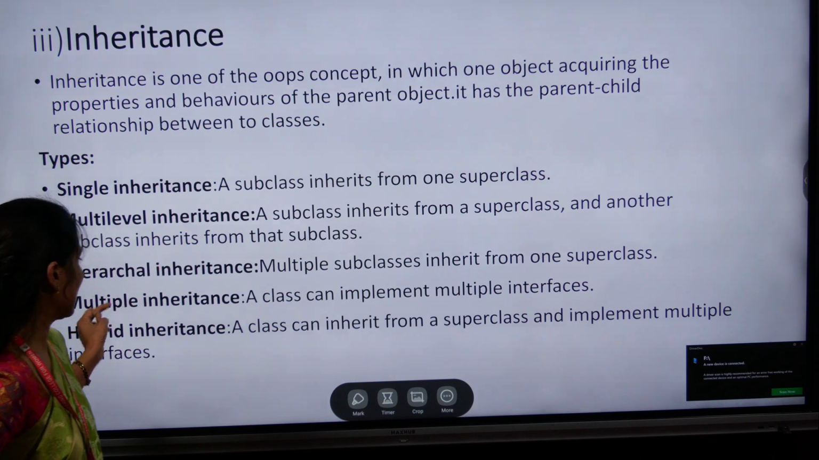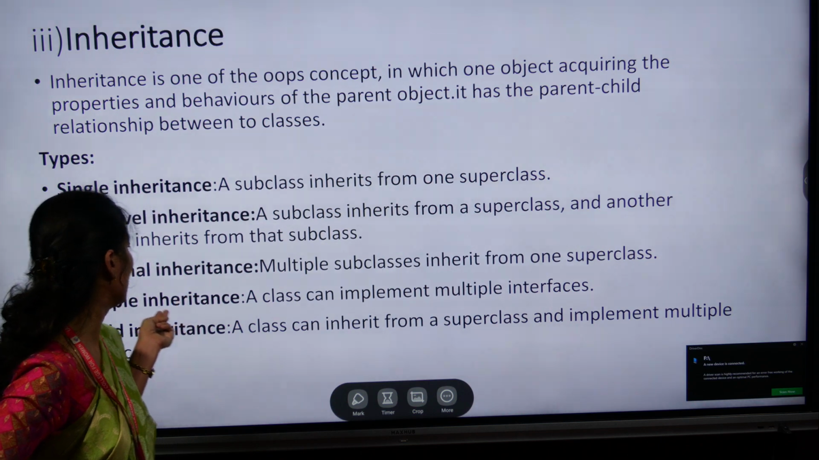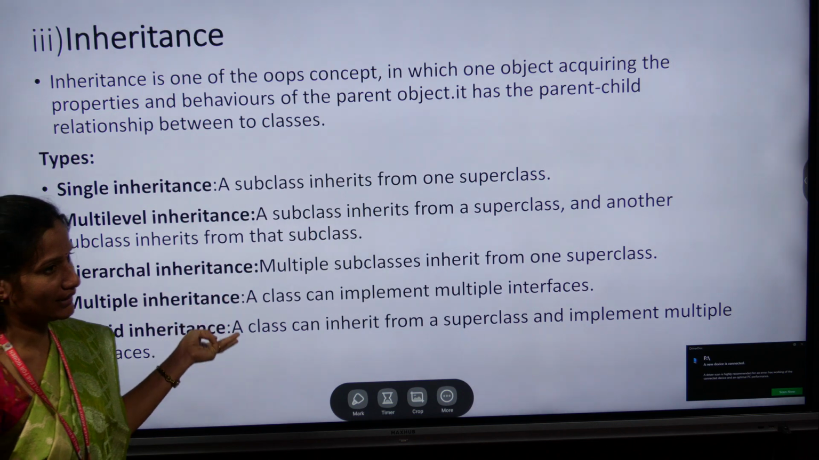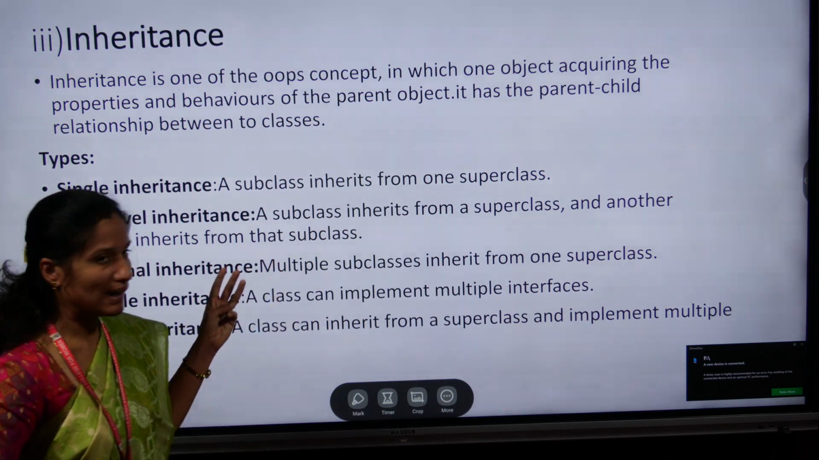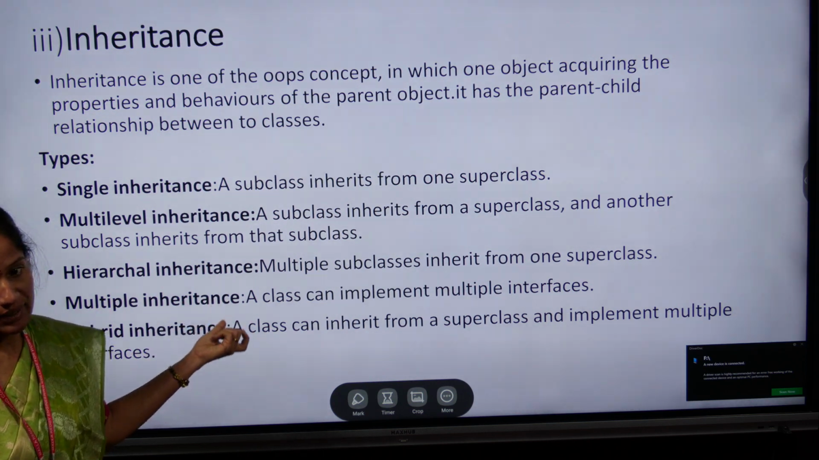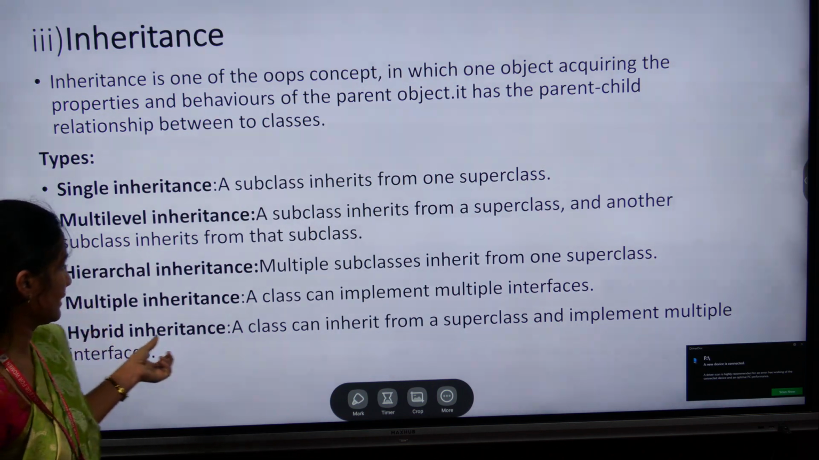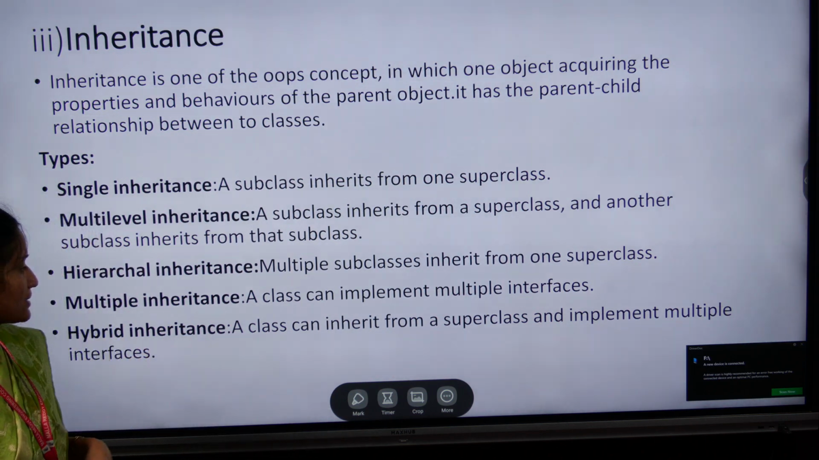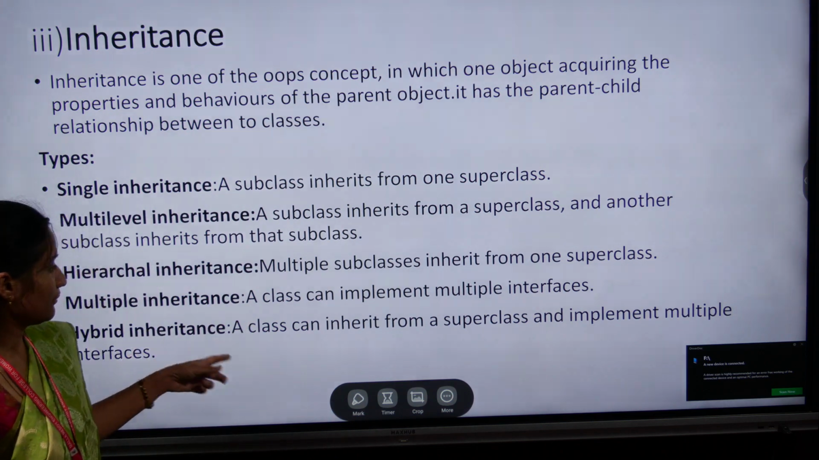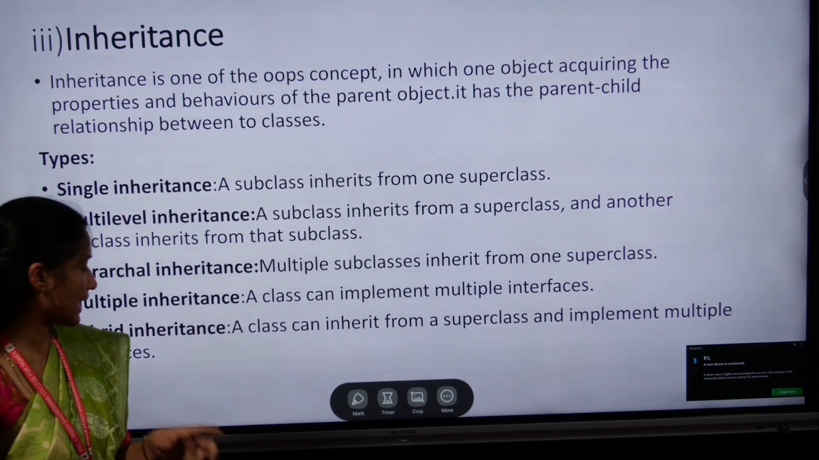Next, multiple inheritance. Java does not support multiple inheritance through classes. Instead, a class implements multiple interfaces. So here we use the implements keyword, and we use interfaces for this inheritance. Next is hybrid inheritance. Hybrid inheritance means a class can inherit from a superclass and implement multiple interfaces.